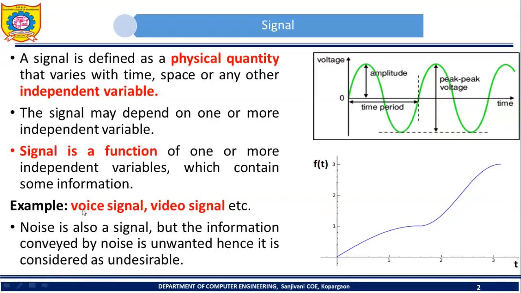For example, a voice signal is going to carry some information. A video signal also carries some useful information. Similarly, noise, which is a signal, will also carry information, but that information will be of no use. Nobody wants noise, right? So that's why noise is an undesirable signal.